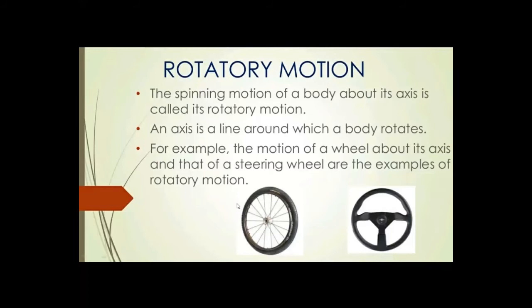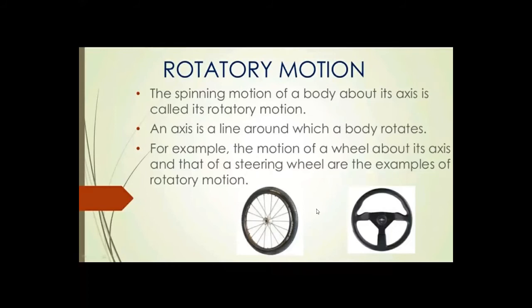Let's see that this is a wheel and the middle point is here. So this wheel is going to move or rotate about this point. So this is said to be the axis. An axis is a line around which a body rotates. This is the point where this wheel is going to be moved. Another example: the motion of a wheel about its axis and that of a steering wheel are examples of rotating motion.